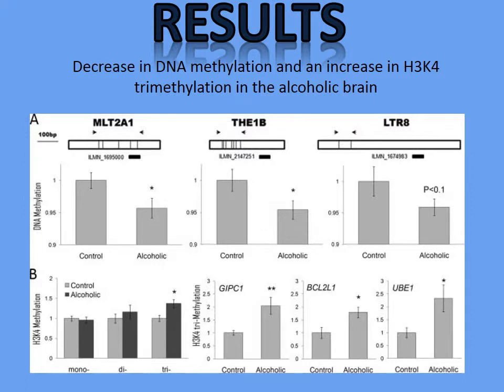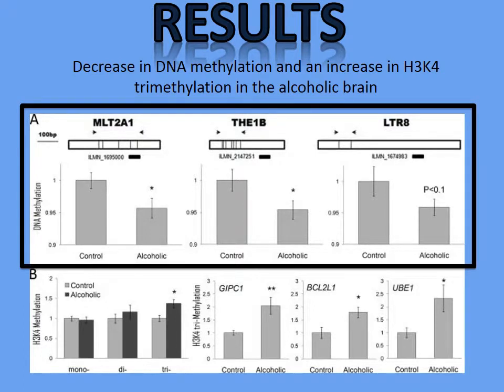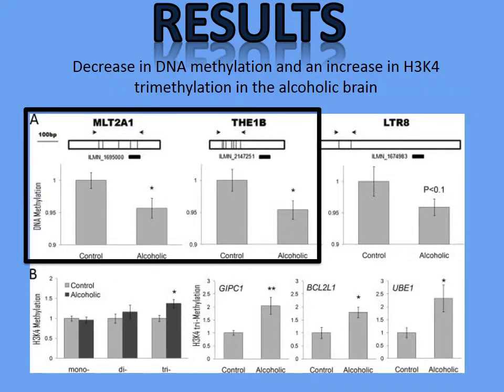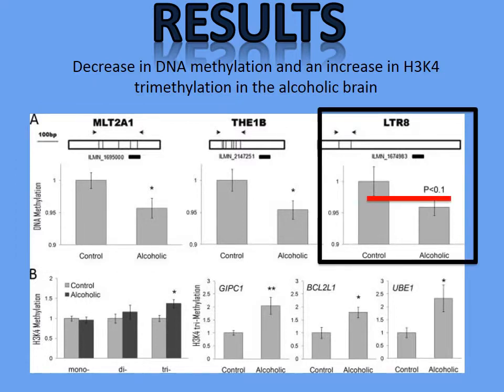The results obtained showed a decrease in DNA methylation and an increase in H3K4 trimethylation in the alcoholic brain. The DNA hypermethylation is apparent within the top row of this figure. It shows the difference in the control and the alcoholic brains for all three genes presented. The standard deviation for MLT2A1 and THE1B have error bars that are not overlapping, which concludes that they are statistically different. The LTR8, however, does have overlapping error bars. Therefore, a t-test was executed to obtain a p-value that can be used to dismiss or accept the null hypothesis. As the value is greater than 0.05, the null hypothesis has to be accepted in this case.